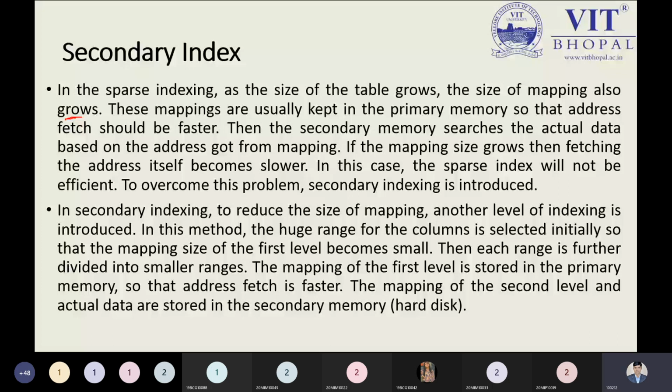It is a better idea to understand this concept by an example without wasting much time. So I think we should move to the example. I'm just focusing on this point right now. Theory you can read from this note, this slide. So I'm just moving to the right part. See this example, the secondary index.